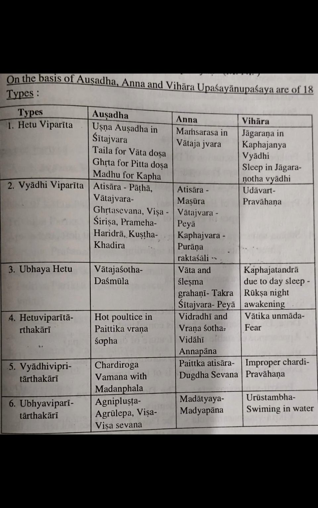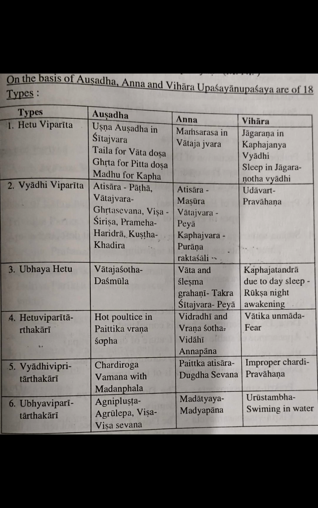In Vadaja Jwara, Druta Sevana is indicated. In Visha, Shirisha; Shirisha is a Vishakna. Prameha, Haridra. Kushta, Khadira. Like that, a single drug is there. So these are all Vyadi Viparida. We are giving medicines opposite to the disorder, so that the disorder is getting reduced. These are Vyadi Viparida Aushada examples.